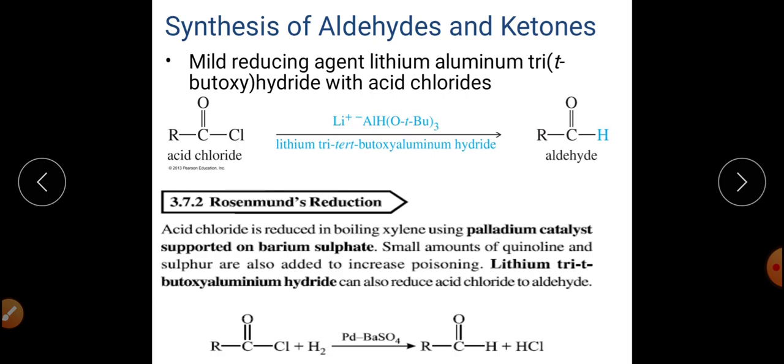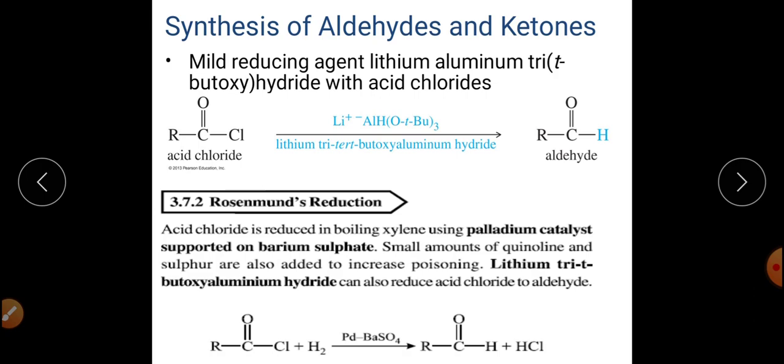But the same acid chloride can be reduced by using lithium aluminium tri-tert-butoxyhydride, and this is the reagent that is used here, and this reagent will convert this acid chloride into aldehyde.